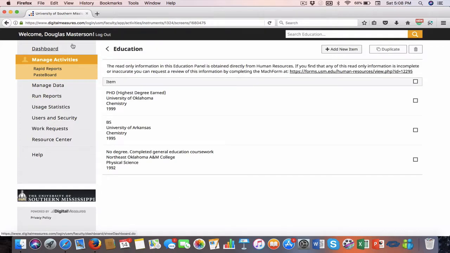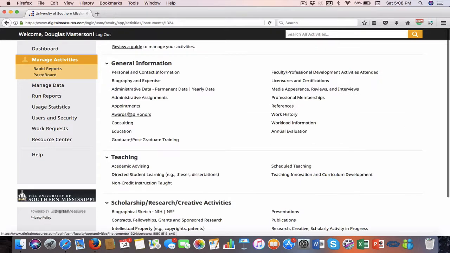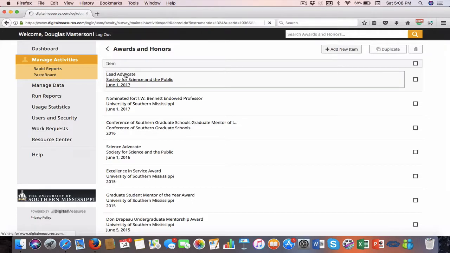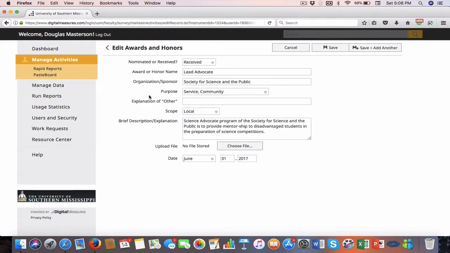You'll also notice that you can upload awards and honors. For example, this lead advocate for the Society for Science and the Public, none of this stuff is read-only or locked down. This is stuff that would pretty much be coming right off my CV. And so I can put in all kinds of information here.